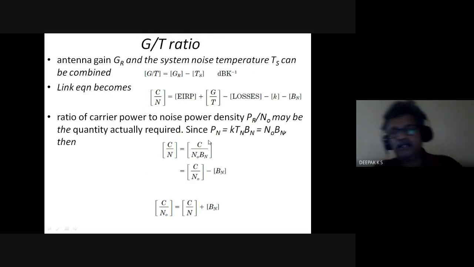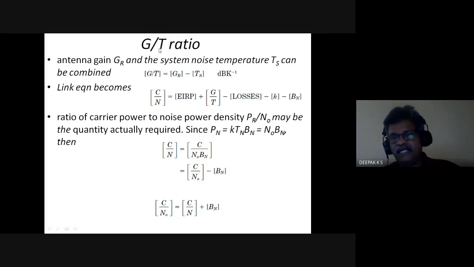And sometimes some other ratio is used. The gain of the receiving antenna and the system noise temperature Ts can be combined as G by T, which is the gain of the receiving antenna minus the system noise temperature, in dB. This is sometimes given as the G by T ratio.